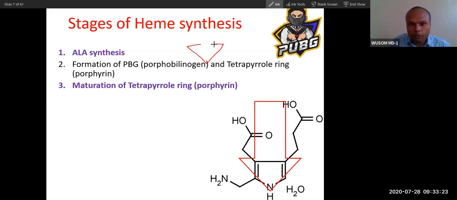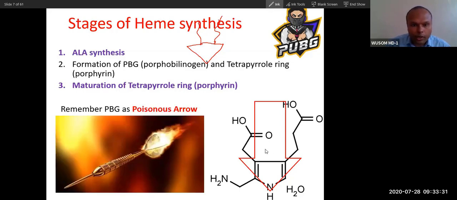The arrowhead is the porphyrin ring, and two side chains are there. So remember it this way: this is a very poisonous type of arrow that will cause AIP. So now, if you understood what PBG is, it will be easy for us to understand this.